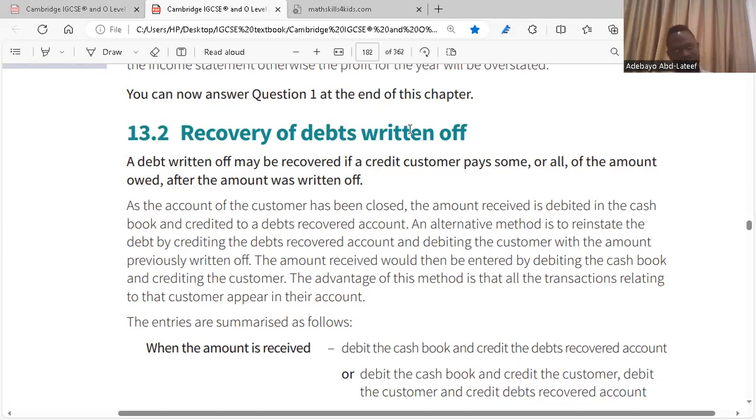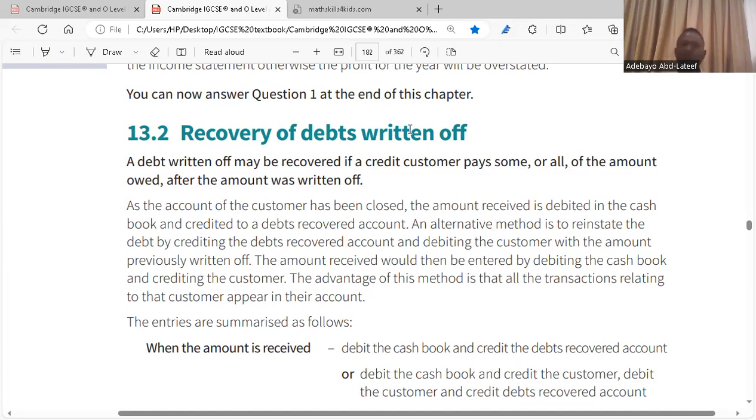Two things are going to happen. When the debt wasn't recovered, you open an irrecoverable debt account. Yes or no? Good. Now that you've opened the irrecoverable debt account, the next thing is, finally the customer shows up. Let's assume the customer disappeared. Now he's reappearing. As soon as the customer reappears, it means that the customer wants to pay the debt. That is recovery of debt written off. If he's not going to pay, he won't come back. He has shown up because he wants to pay.